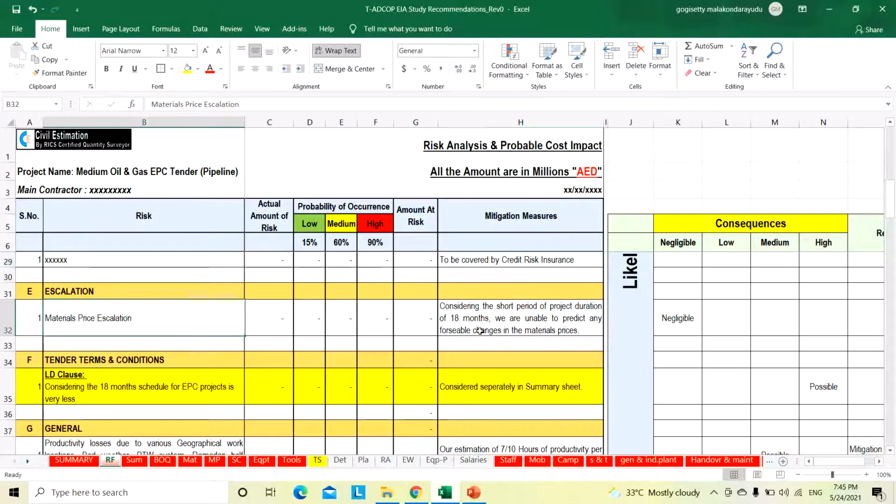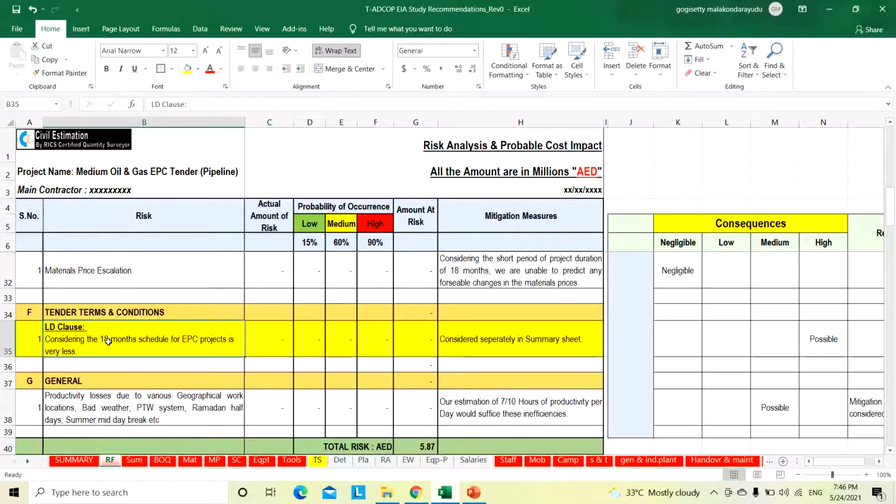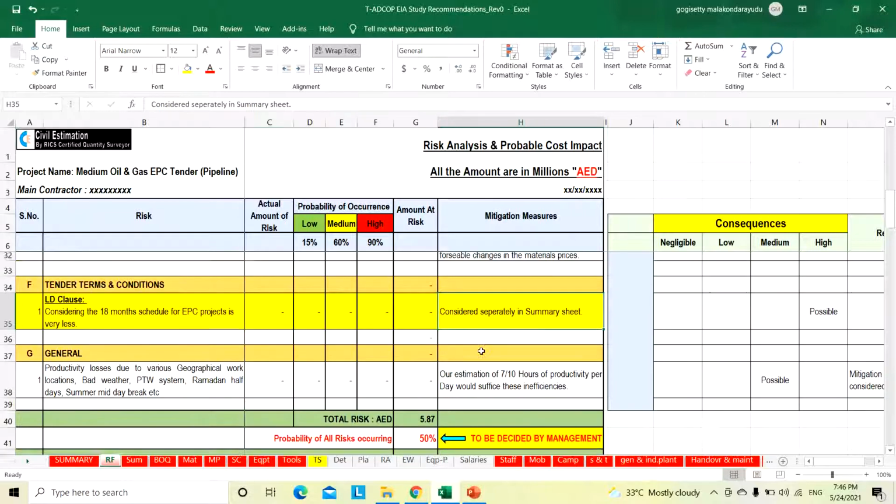Escalation, materials price escalation. Considering the short duration of 18 months, we are unable to protect against any foreseeable changes in material prices, so nothing to consider for escalation. The tender has an LD clause. Considering the 18 month EPC schedule is very short, it is considered separately in a separate sheet. Here no need to consider the risk. We have taken a separate LD cost into our estimation itself.